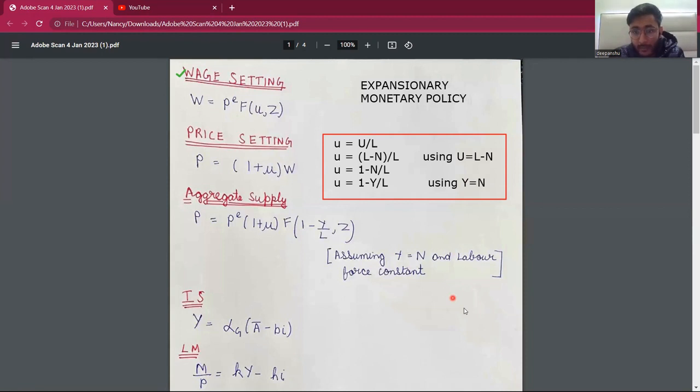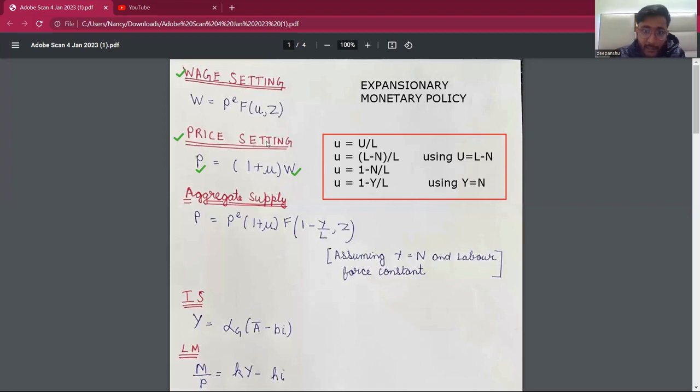The second concept we must be aware of is the price setting relationship, which establishes a relationship between the price set by the firm and wages, which is the cost of producing. Here, mu is also called the markup over the cost, since W is the cost of producing output and mu is the markup, which means that the firm will charge mu more than the cost to people.